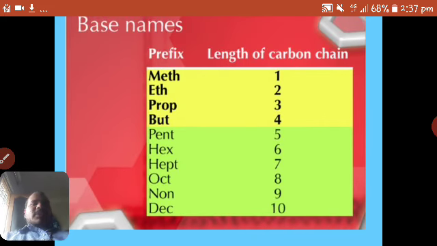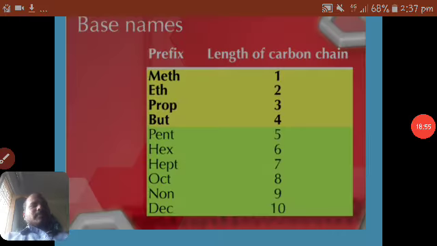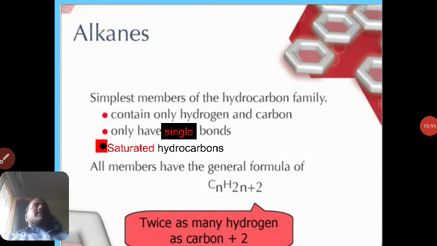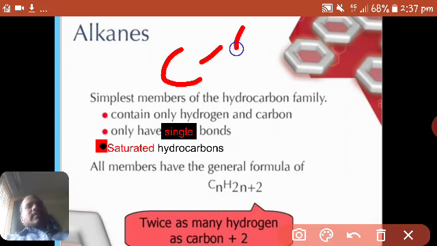Suppose we want to know the formula of ethane. We know that "eth" means there should be 2 carbon atoms in the molecule, so n is equal to 2. The alkane general formula is CnH2n+2, so in place of n we substitute 2.